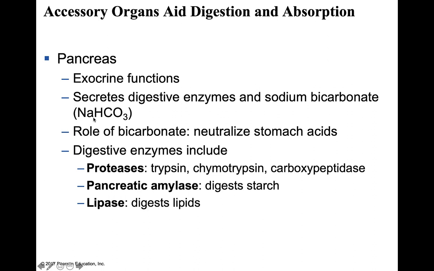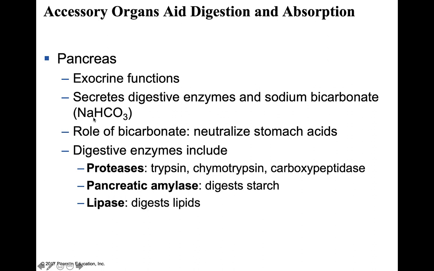So one of the things that we'll see is sodium bicarbonate, and that's actually as a buffer. Remember, the small intestine is receiving these really acidic contents from the stomach, so there has to be a way to basically neutralize the acidic contents of the stomach, and so that's one of the substances that the pancreas actually produces. Sodium bicarbonate, which is a buffer to neutralize stomach contents.